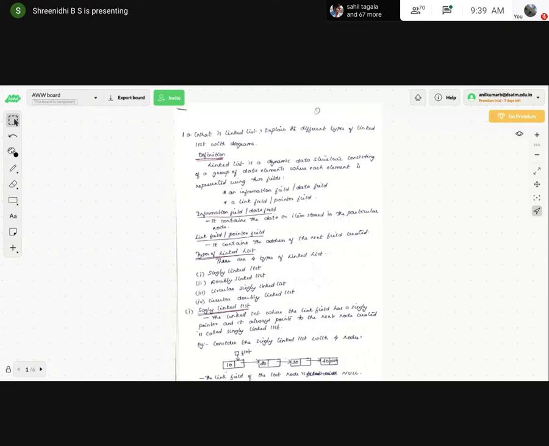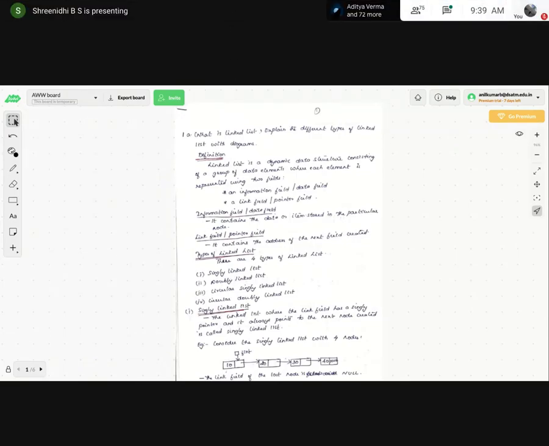First and foremost, I made it in a question pattern type so that it will be easy for you to understand. Immediately after the class, I will share it. This is handwritten material, as you received for C programming. I think you have received my material. In the same way, you will be receiving my materials in parallel once the class is over. If any of the material is left out, please remind me and I will attach it there. Okay, thank you. So what do you mean by this linked list?